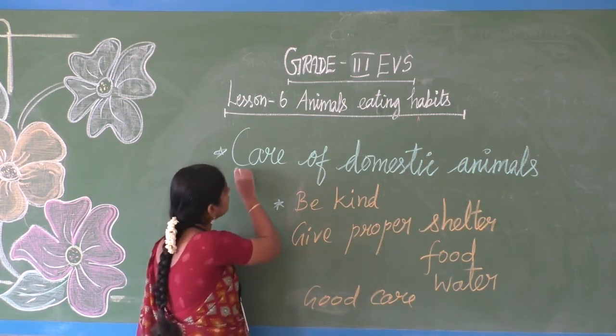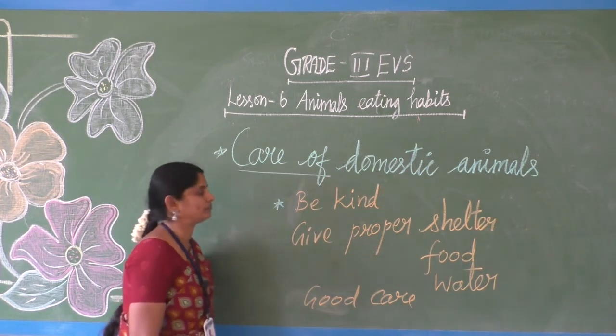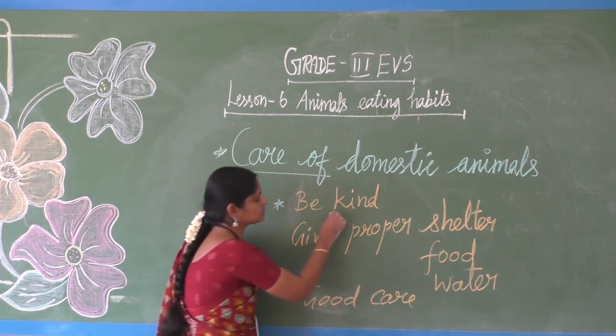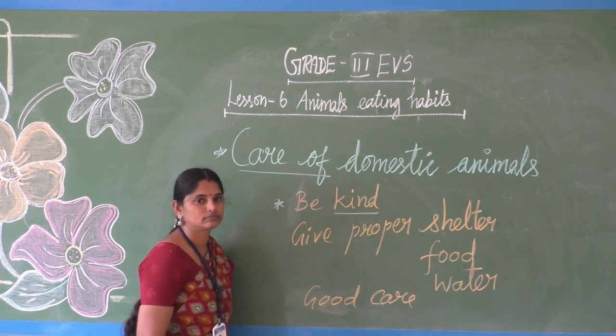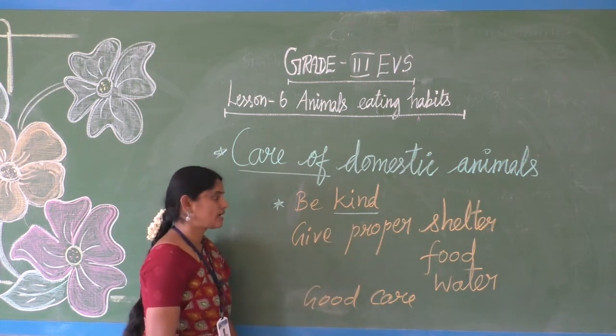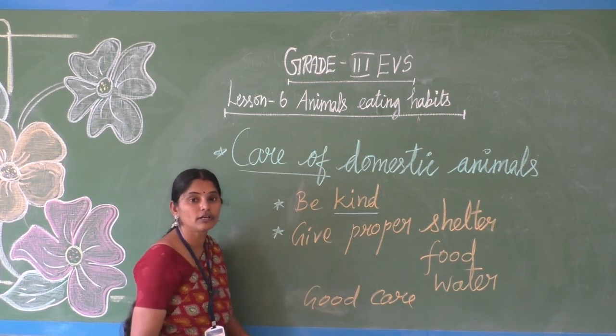How should we take care of domestic animals? We should be kind to them. Kind means being affectionate. Then give proper shelter, food and water.